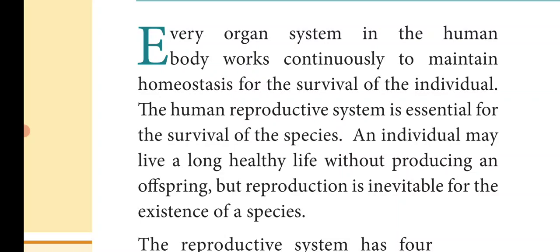All the systems coordinate with each other for the normal functioning of our body. The human reproductive system is also essential for the survival of the species. An individual may lead a long healthy life without producing young ones. But reproduction is inevitable for the existence of a species.